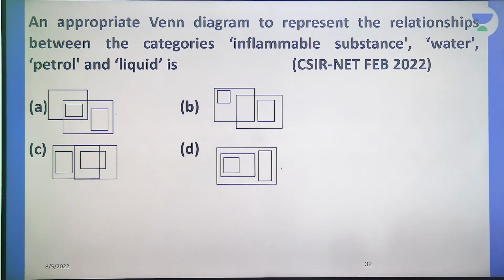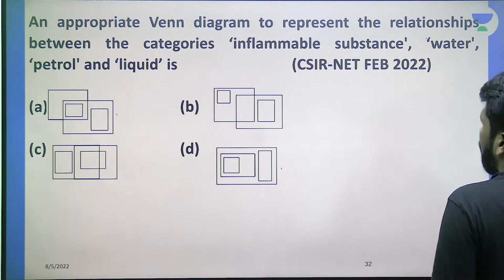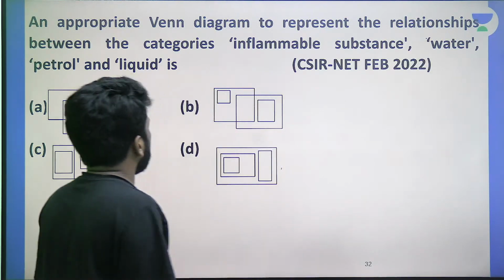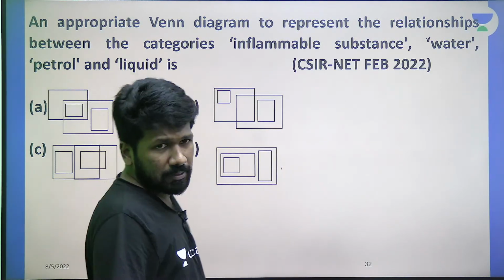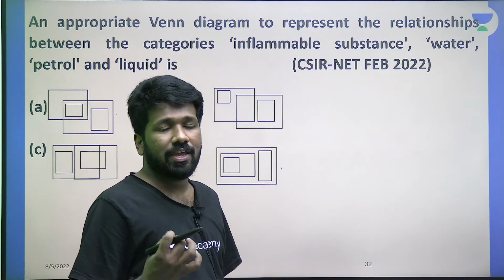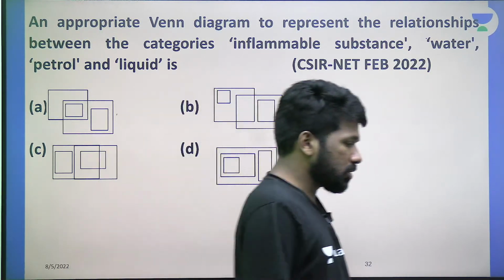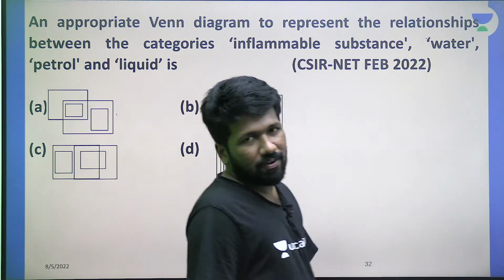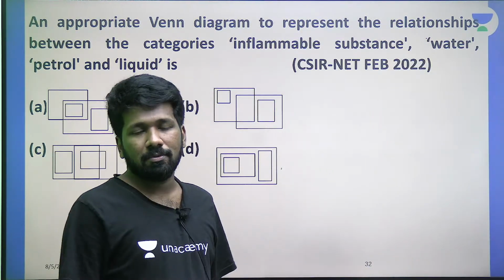A option, D option, C option, multiple options I can see. Let's see which is correct. Inflammable substance, water, petrol, liquid. Water, petrol, liquid सबको पता है. Inflammable substance क्या है? That is a substance which can catch fire easily, right? Like petrol is an inflammable substance, but water is not inflammable.